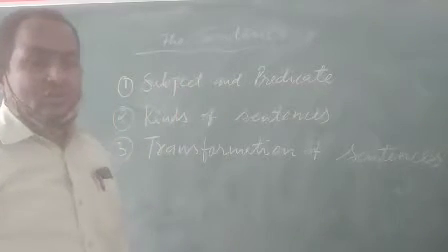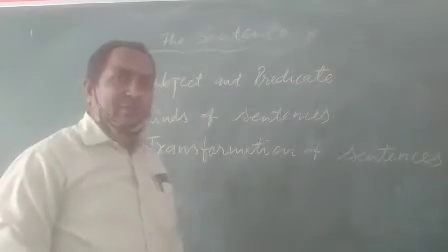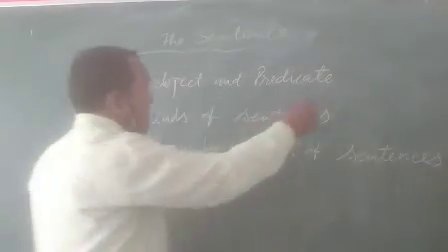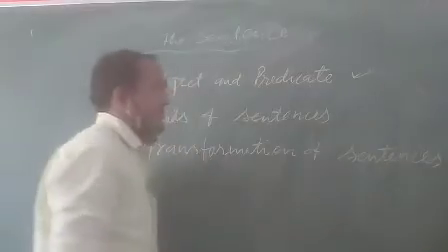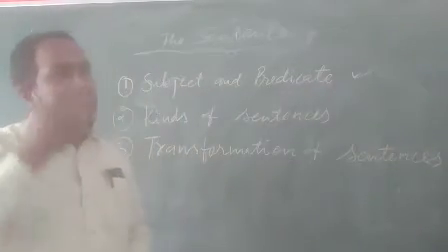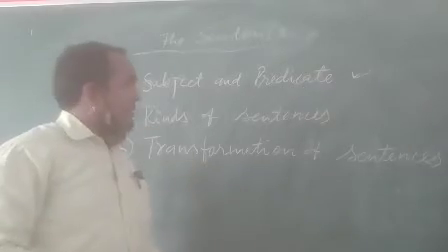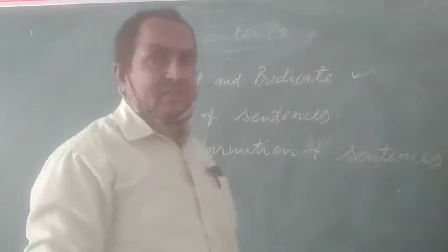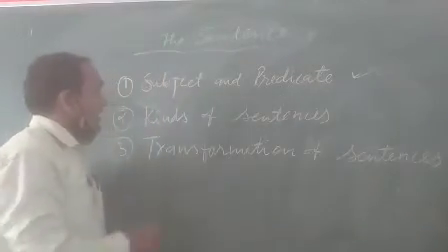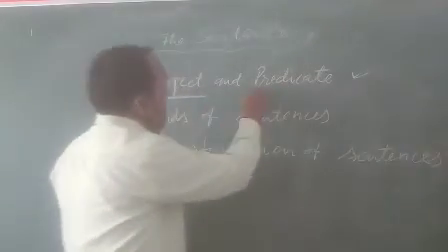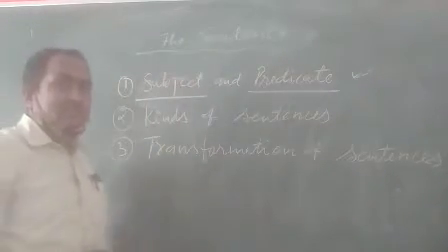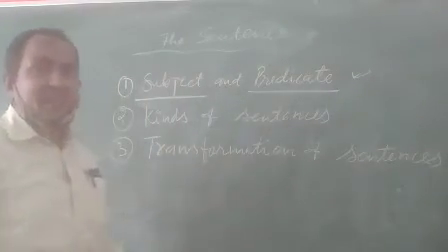So, what are we going to read in this particular topic? The first is subject and predicate. That is called part of sentence. It means if we divide the sentence into two parts, the sentence comes in the sense of subject and predicate. It means every sentence combines with subject and predicate.